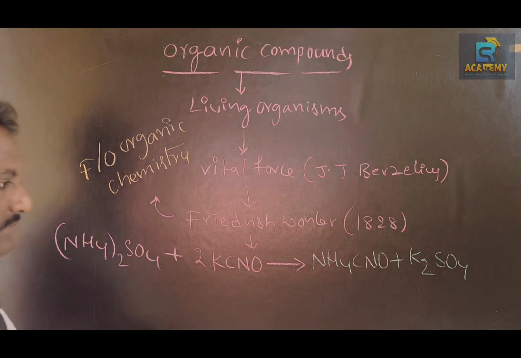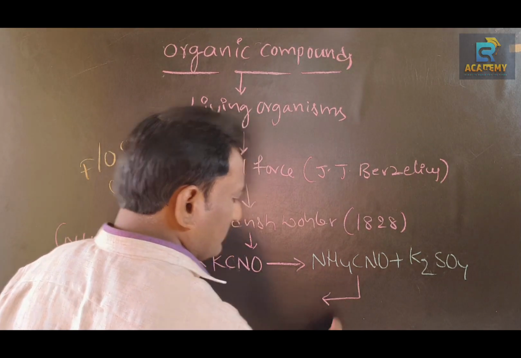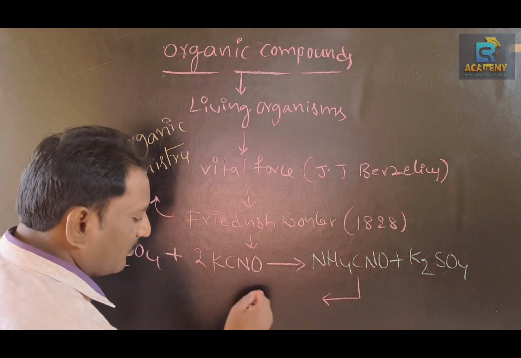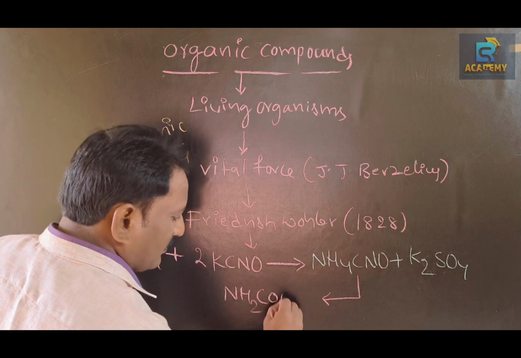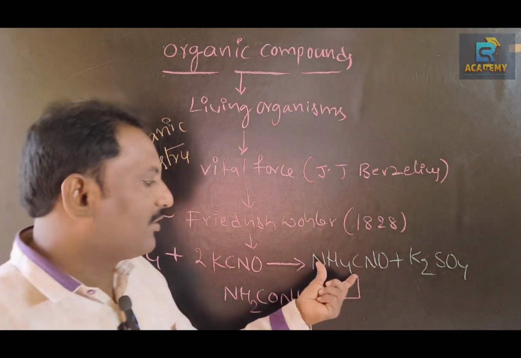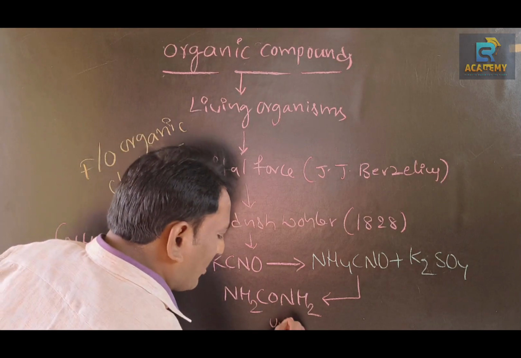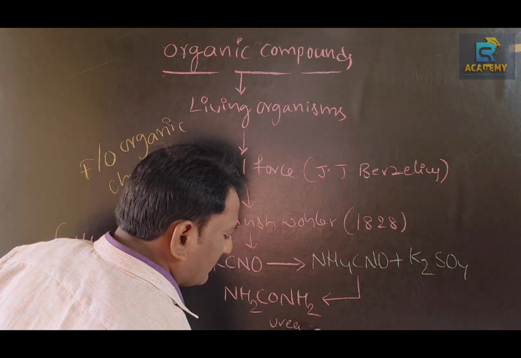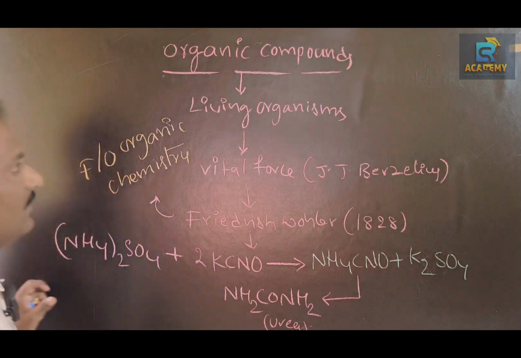From the rearrangement of ammonium cyanate on heating, he got urea. So urea is an organic compound. Listen to me.